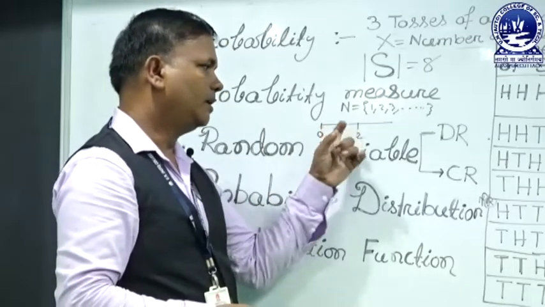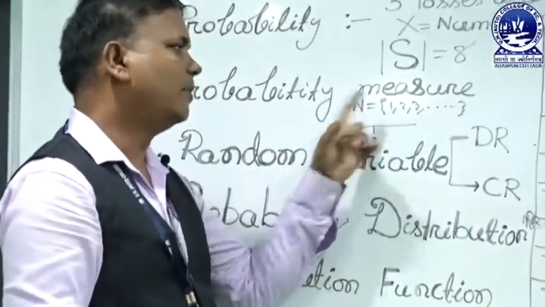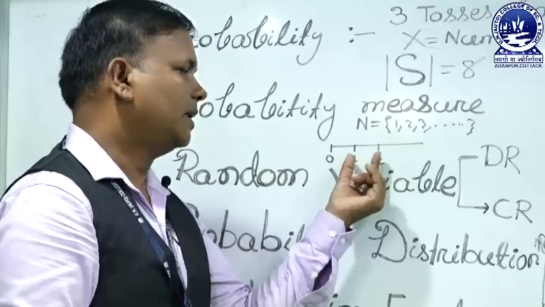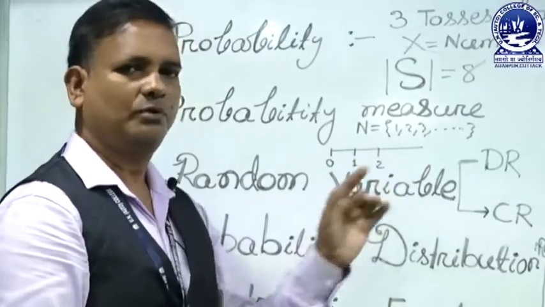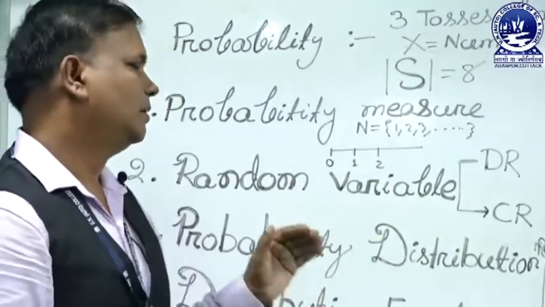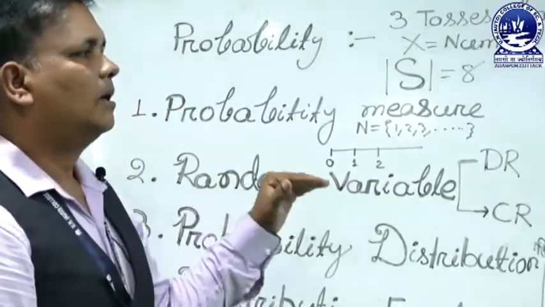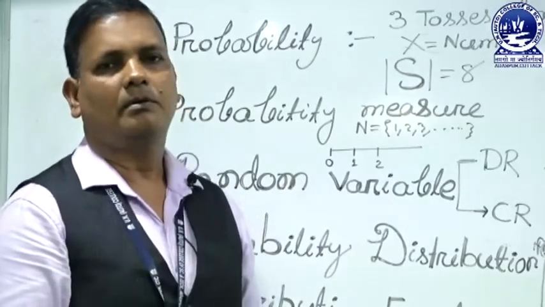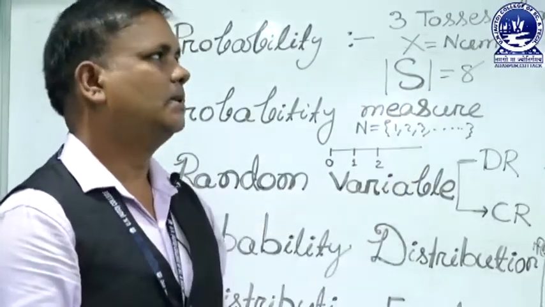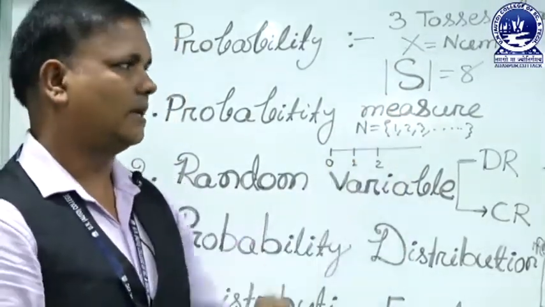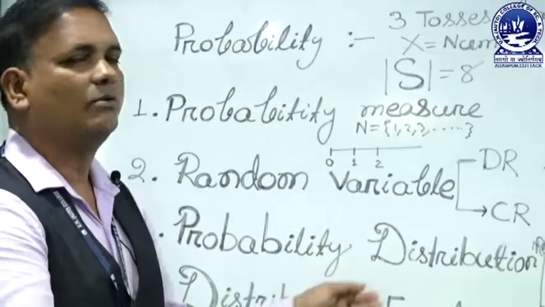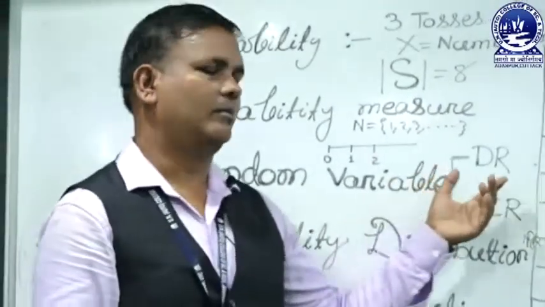On the number line, 1 is a point, there is a gap, next is 2, so it is discontinuous. The number of heads in the sample space in this example is discontinuous, so it is called a discrete random variable.